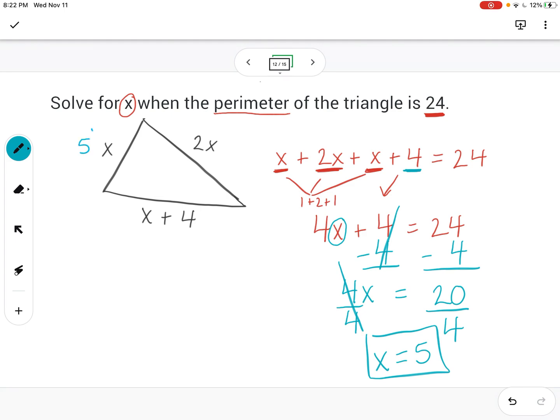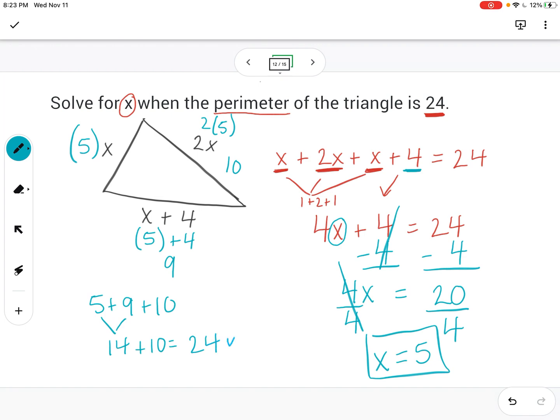So 5 would go in this place of x. Here we'd have 5 plus 4, which would give us 9 on this side. And this one would be 2 times 5, and that side would give us 10. So let's add that all together. We would have 5 plus 9 plus 10. 5 plus 9 would give us 14. And 14 plus 10 would give us 24. So we know the perimeter is 24. Therefore, we know our answer, x equals 5, is true.